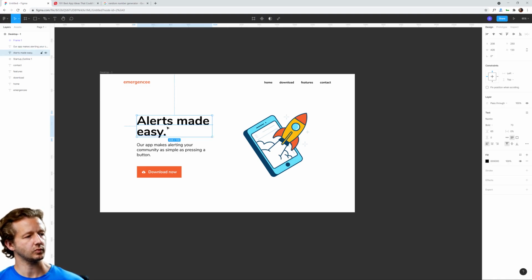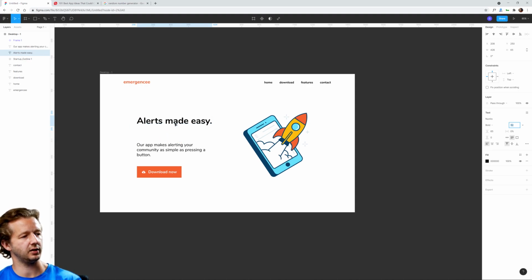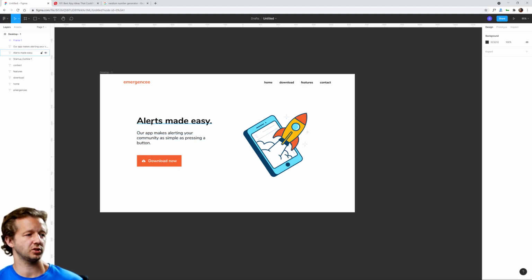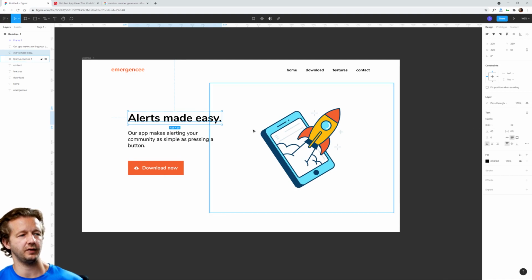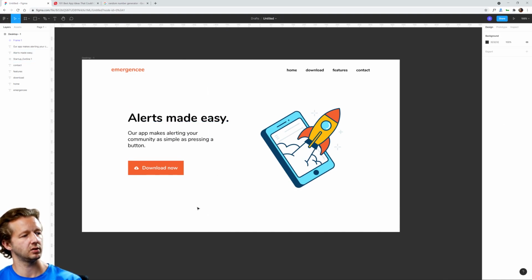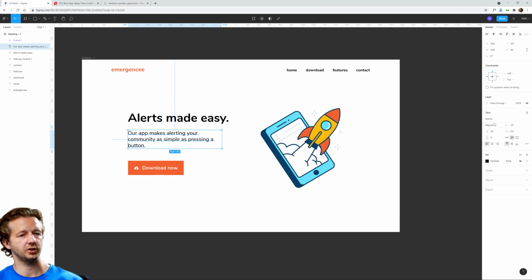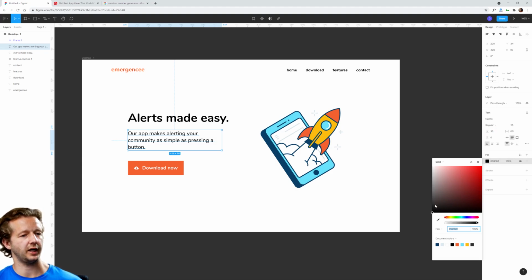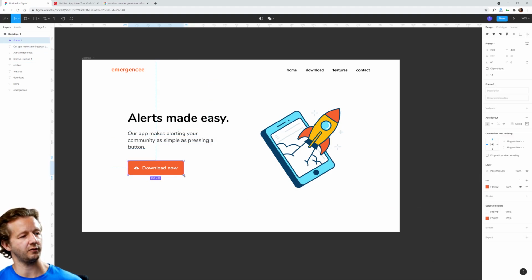I'm still not sure if I like this. Would it make sense to put everything on one line? See, this works as well. I mean, this is certainly big enough, and if we wanted to make it a little bit bigger, we could extend this out. We could also increase the visual hierarchy by making this just a little bit off black there.